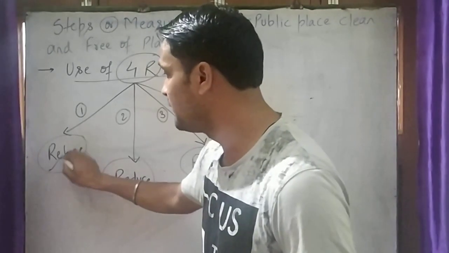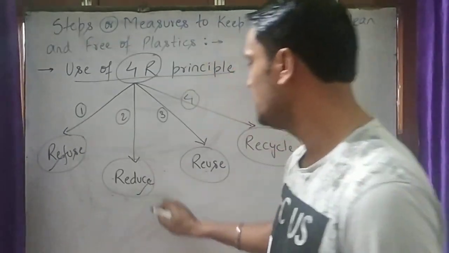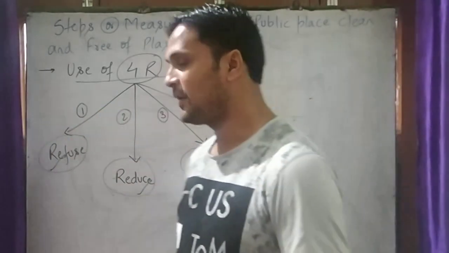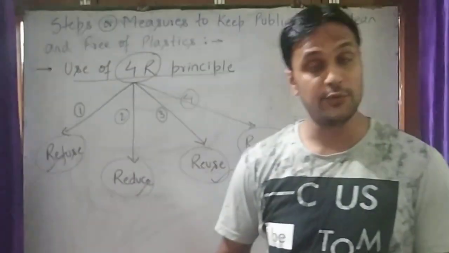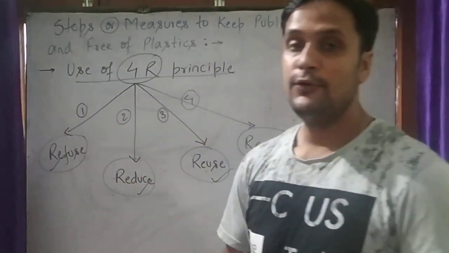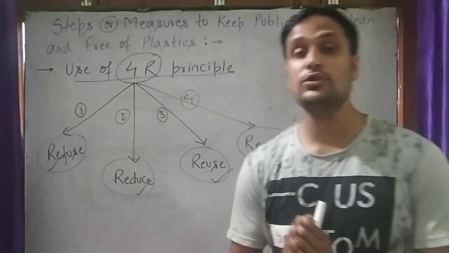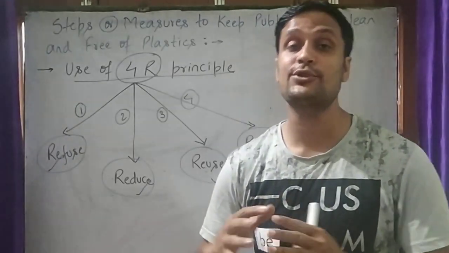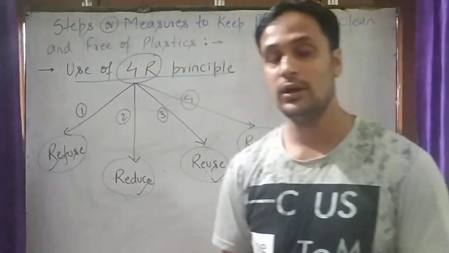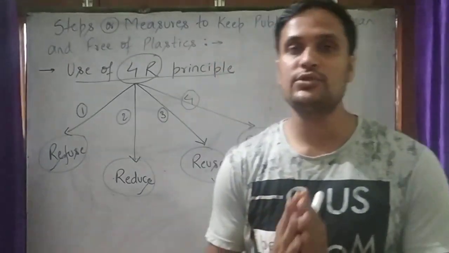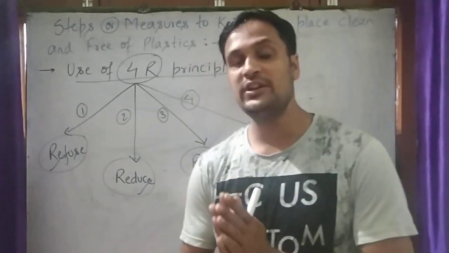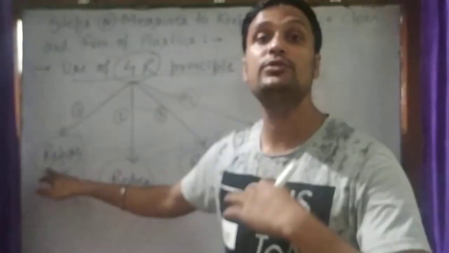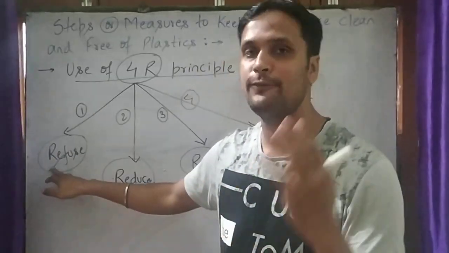The first one is refuse. The second one is reduce. The third one is reuse, and the fourth one is recycle. So what is the refuse system in the 4R principle? What does refuse say? It says that we should try to avoid use of plastic as much as possible. We should try not to use plastic. Instead of plastic, we can use other things also. So we should try to refuse the plastic bags. Instead of using plastic bags, we can use jute bags. So the first is refuse. We can use jute bags instead of plastic bags.